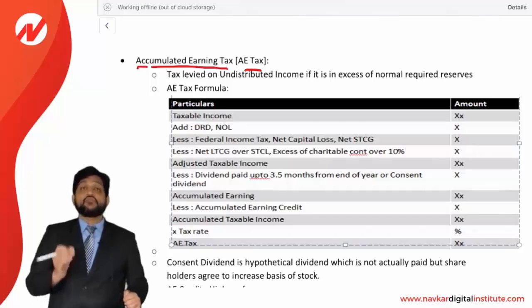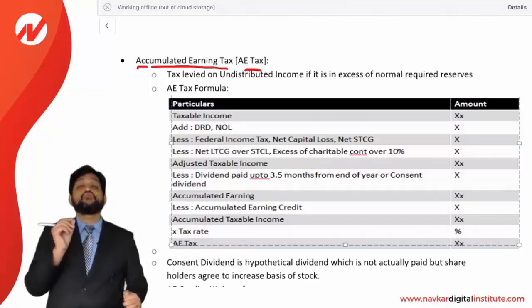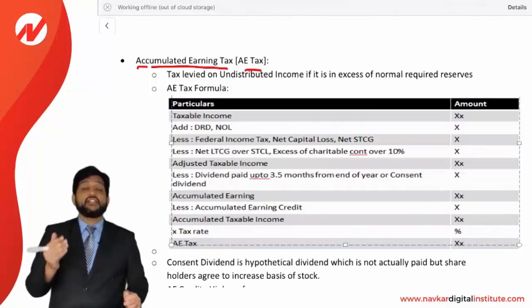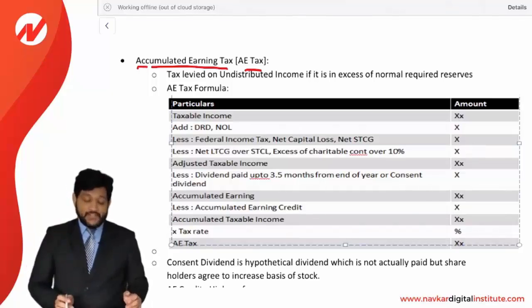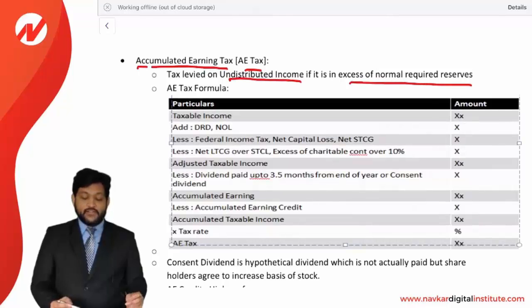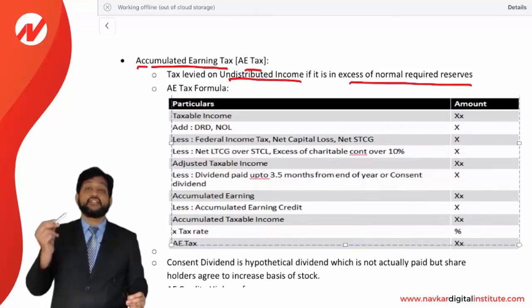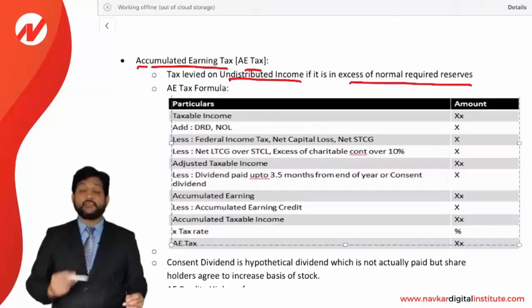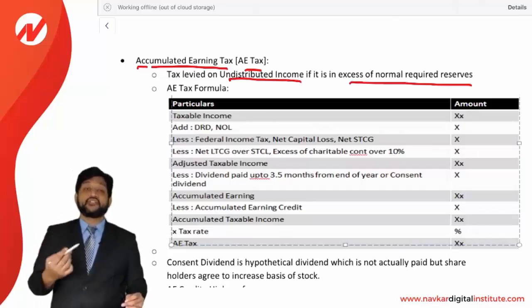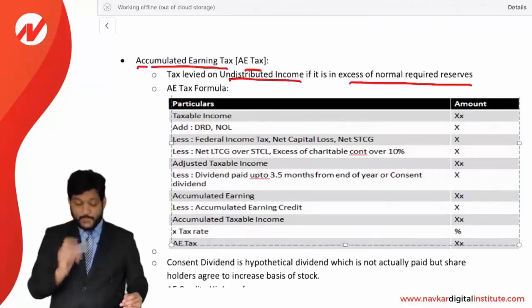So they are saying you should hold the accumulated earning only up to a certain level. Beyond the level, it is going to generate a tax. How is it? Let's see. Tax levied on undistributed income if it is in excess of normal required reserves. As I told you, it should be at a reasonable level. Reserves should be kept at a reasonable level. If you are keeping more reserves which is in excess of the reasonable requirement, then it will generate a tax.